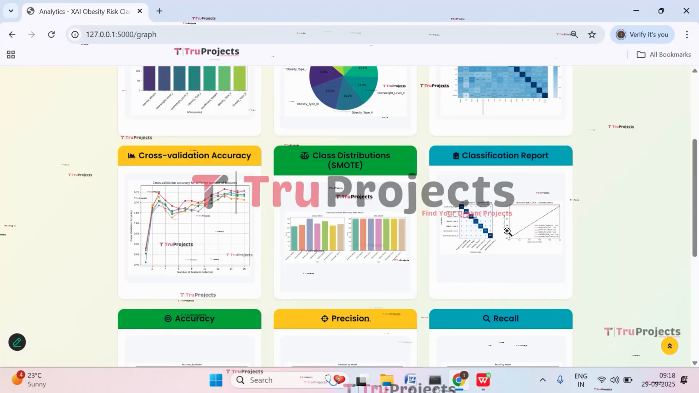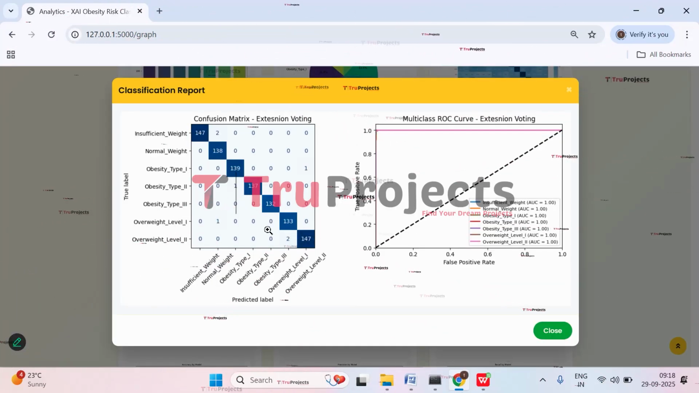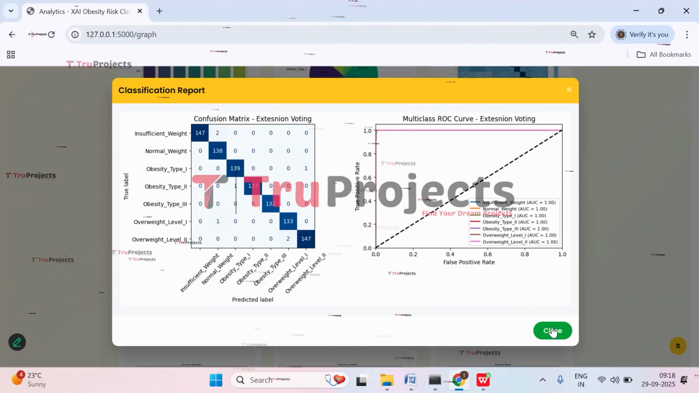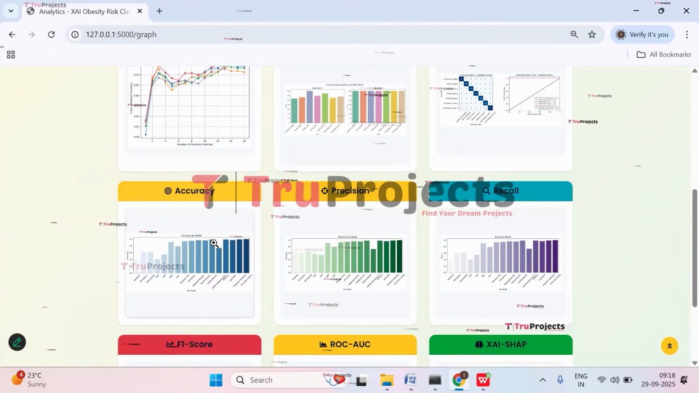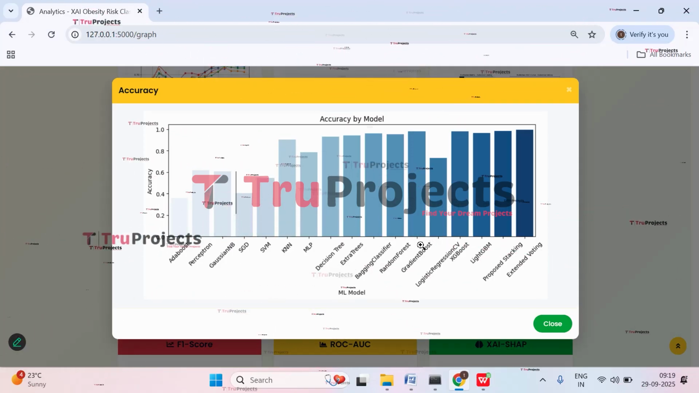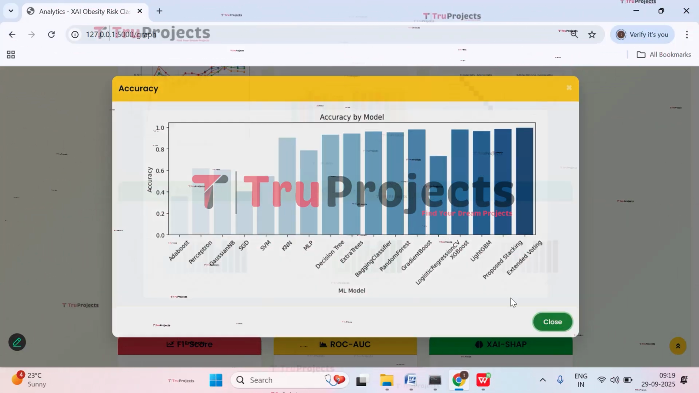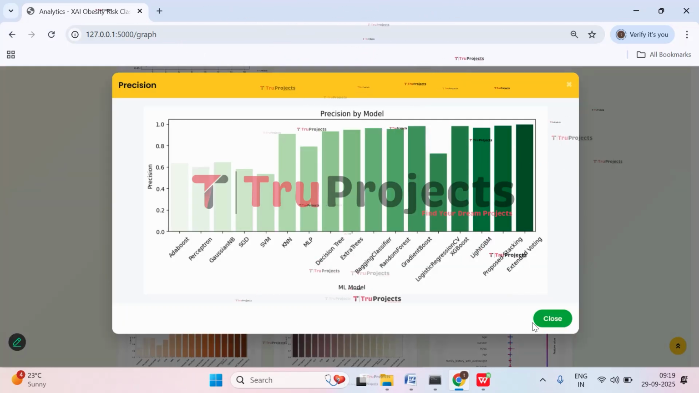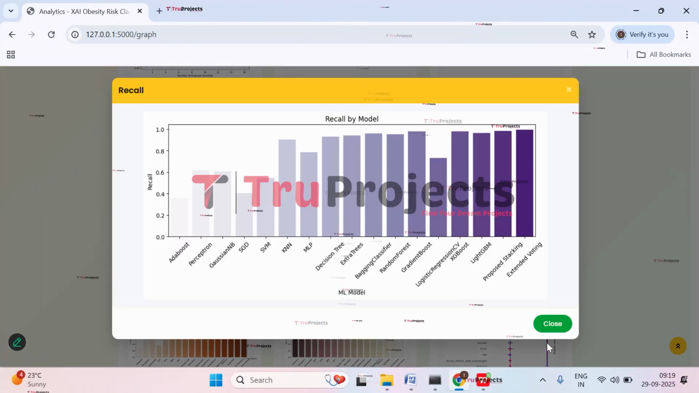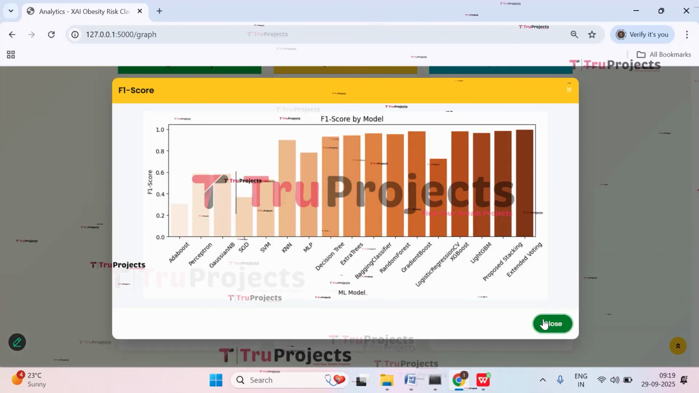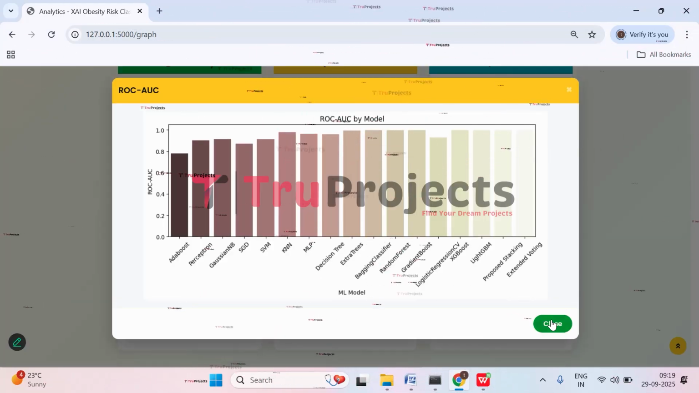Close it. And here we have classification report. This is the confusion matrix and this is multi-class ROC curve. Close it. And here we have accuracy comparison graph. Here on x-axis we have all the models that we have trained and on y-axis we have accuracy score. And here we have precision score, recall score. Here we have F1 score. Here we have ROC AUC score.